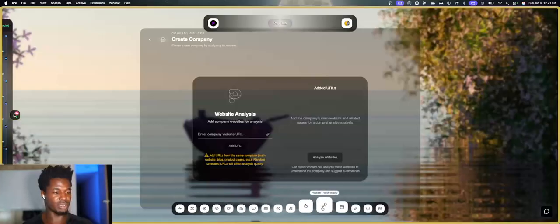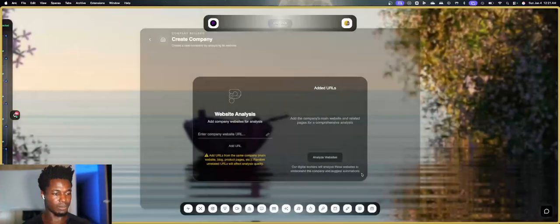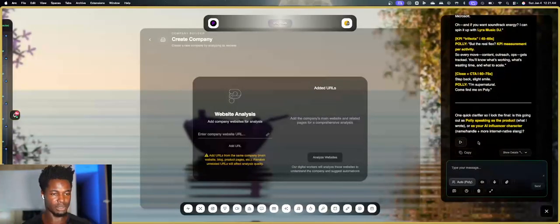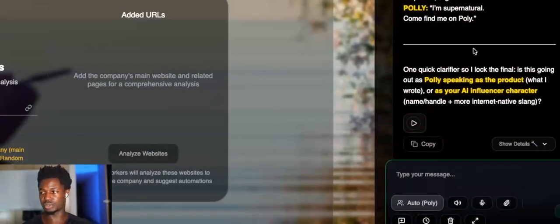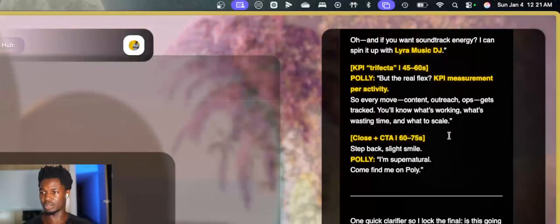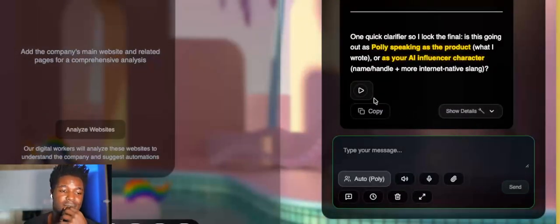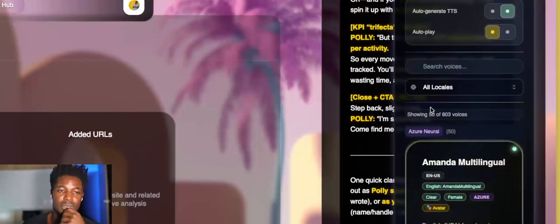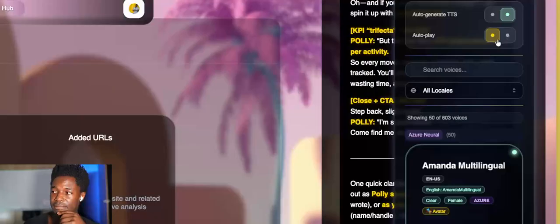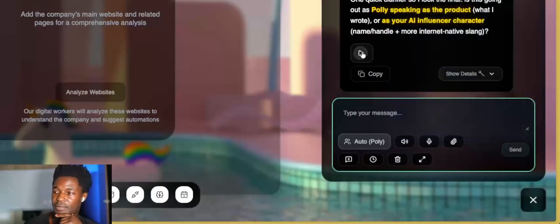So we were working on showing off some of the podcast capabilities. So we're going to come in here. There's one other thing I actually wanted to show you. So Polly responded. There's actually two ways to interact with Polly. There's this section over here where you're able to talk to Polly and chat with Polly through the chat section. If you look down here, you'll actually see what I was talking about. So when I told you that you can have it autoplay, which we'll test with the next message, you'll see down here that we have the actual audio.